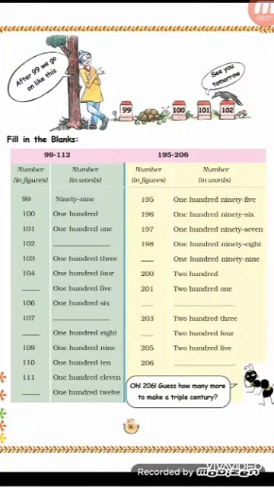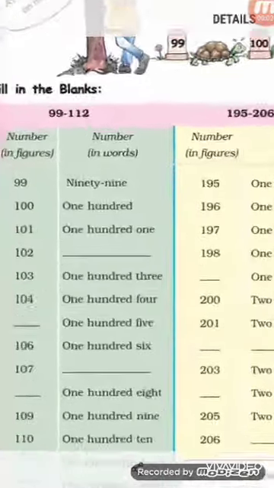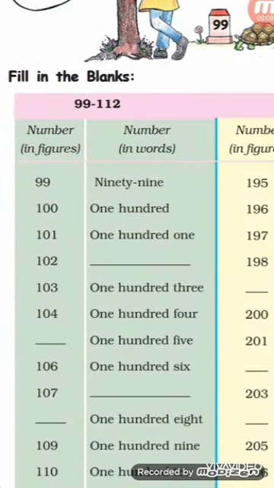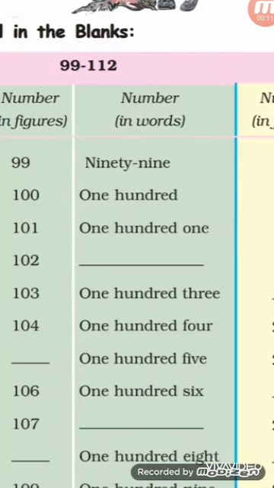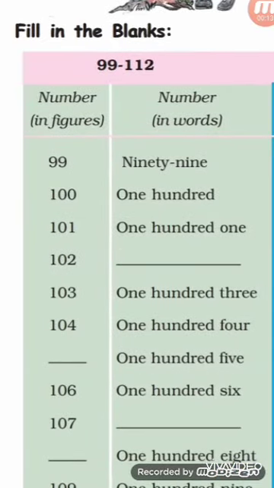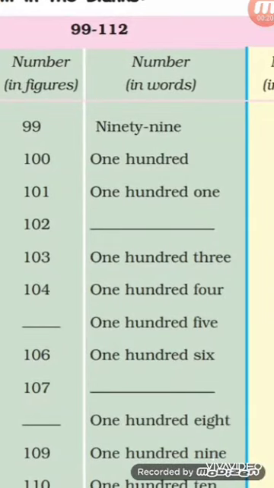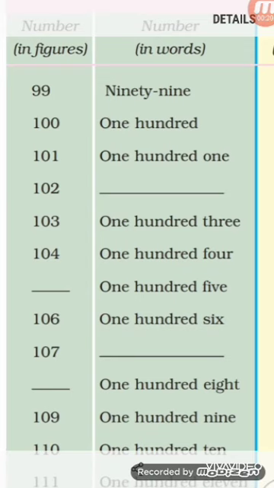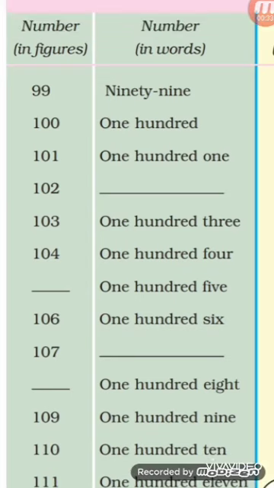What will come after 99? Okay, how will we write 99 in words? N-I-N-E-T-Y, 90, N-I-N-E, 9. Okay, after 99 we will write 100. O-N-E 1 and H-U-N-D-R-E-D, the spelling of 100. After 100 we will write 101. 100 we will write the same, and the last number is 1, so we will write O-N-E 1. In the same way 102. So 100 we will write the same, and the last number is 2, so we will write T-W-O 2.